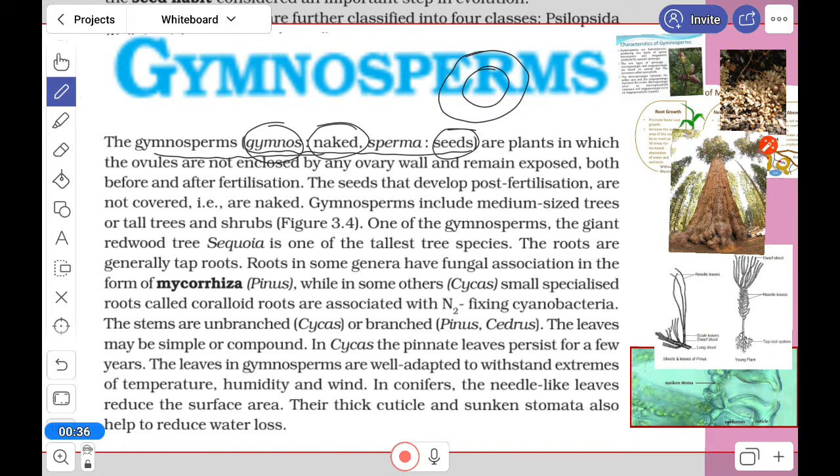Look at here. It can be both before and after fertilization. Before fertilization also and after fertilization also. The seeds that develop post fertilization are not covered. They are naked. That is the first point about the gymnosperms. Here the fruit is not developed, only the seed is there.